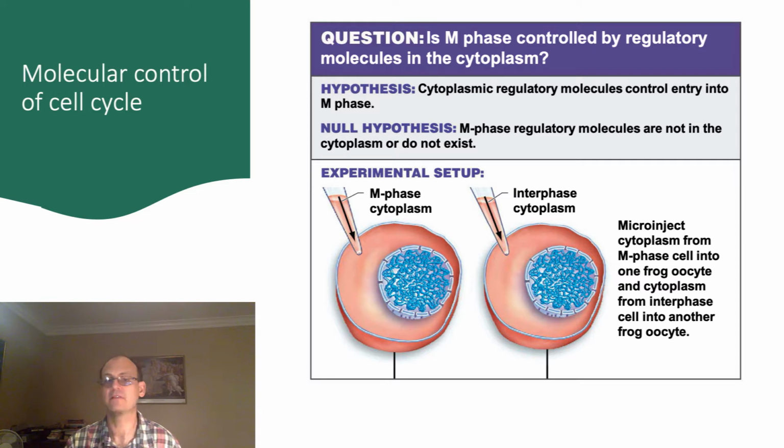Thus, all the same experimental procedures were carried out in both cells, except for the timing of the cell from which the cytoplasm was taken. The prediction was that if there were molecules controlling the entry of a cell into M phase, then injecting M phase cytoplasm, like the cell on the left, would cause the cell to go into mitosis. If the cell cycle was not controlled by regulatory molecules, or those molecules didn't exist in the cytoplasm, then neither cell would enter mitosis.